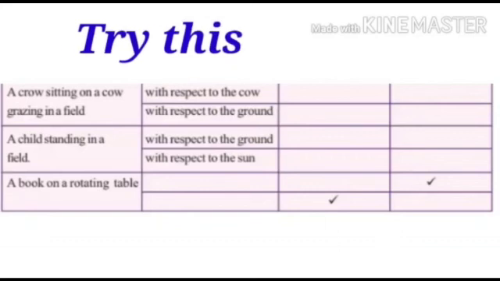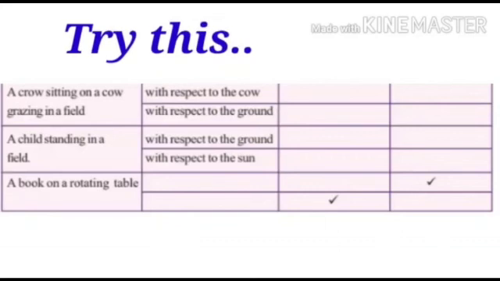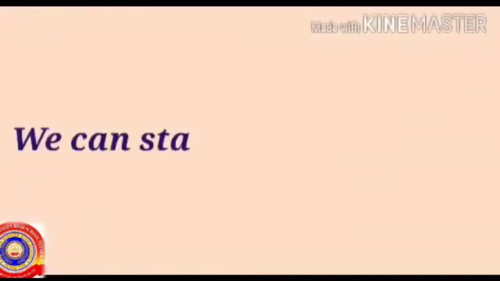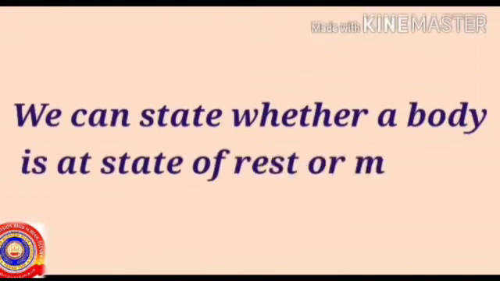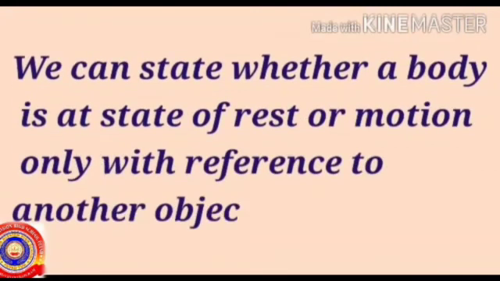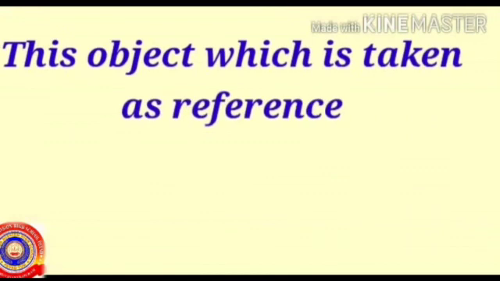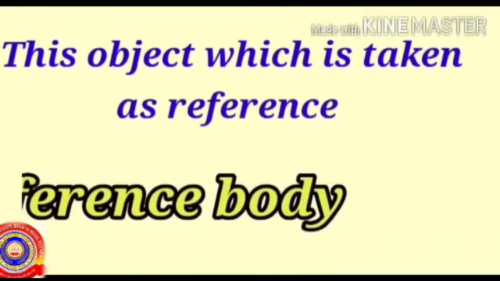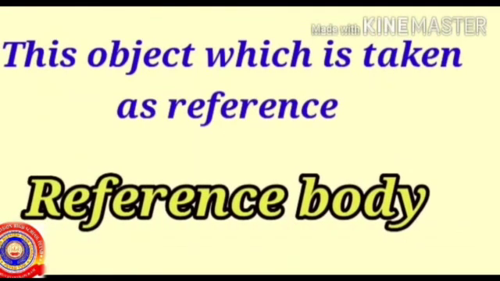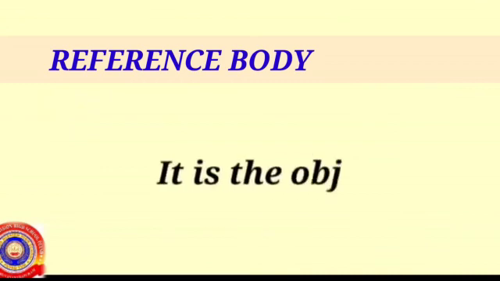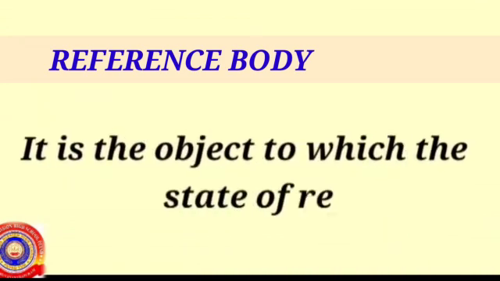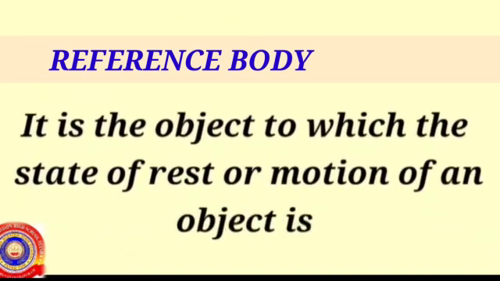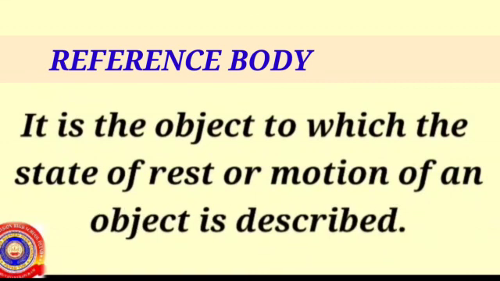Like this, try to complete the table in your textbook. From this, it is clear that we can state whether a body is at rest or in motion only with reference to another object. This object which is taken as reference is called the reference body. Once again, the reference body is the object with respect to which the state of rest or motion of an object is described.